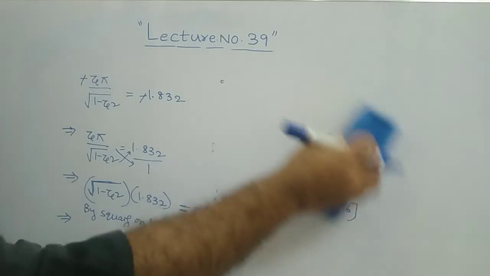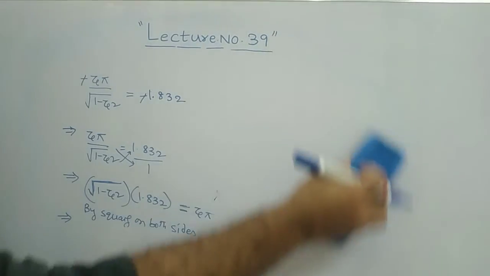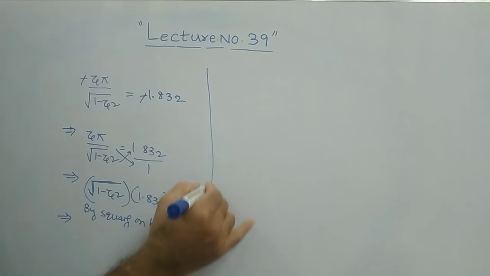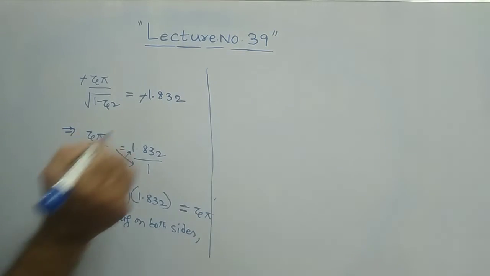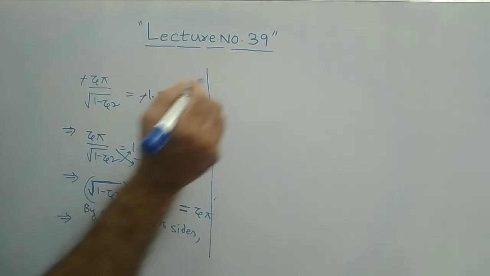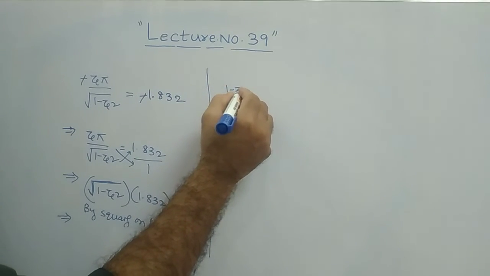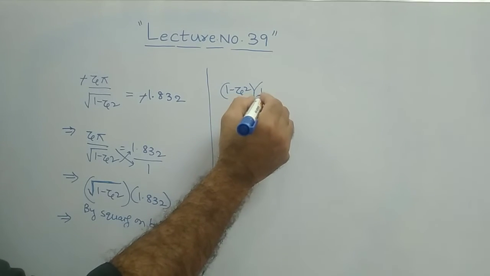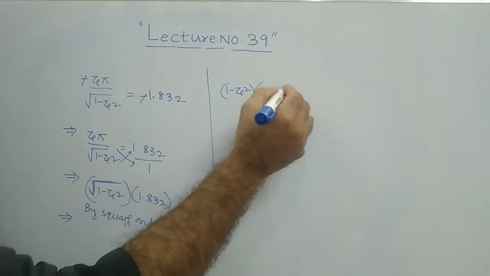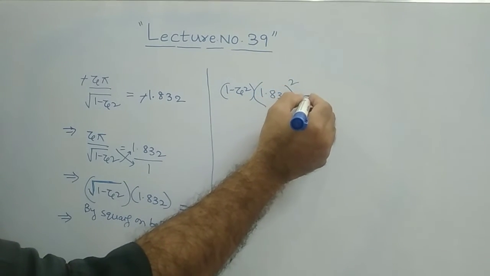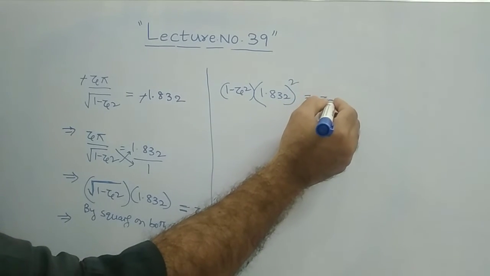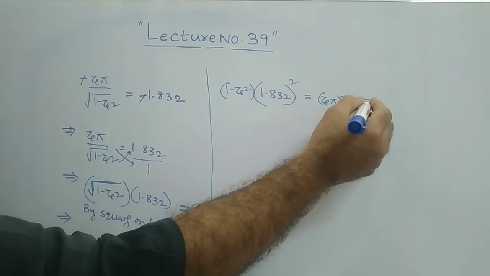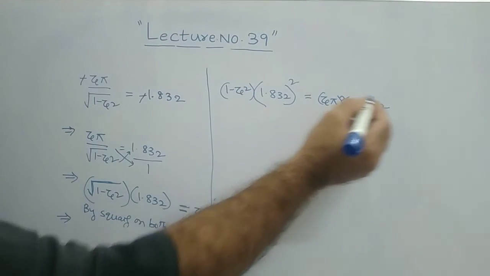So you will get like this. You will get like this. I will write here. So the root will be out here. You will get 1 minus zeta square into 1.832. You will get square for this. This implies zeta pi whole square. Is it not? Nothing but your zeta square and then pi square.